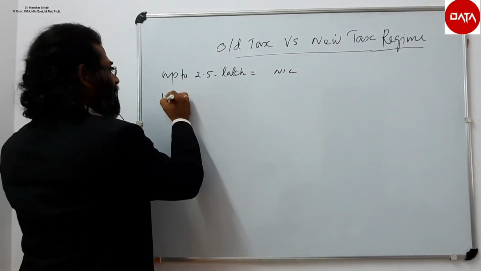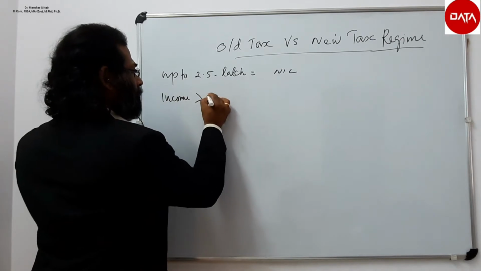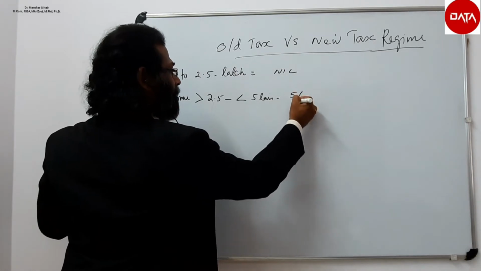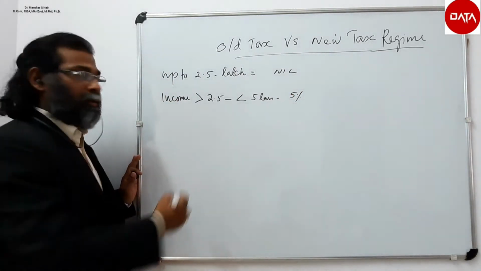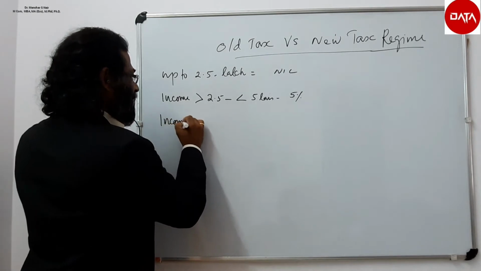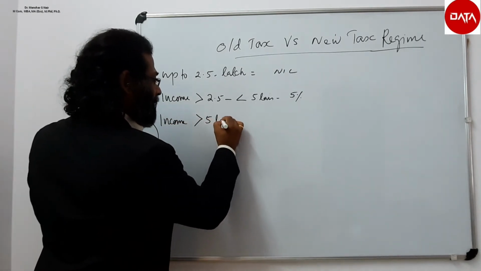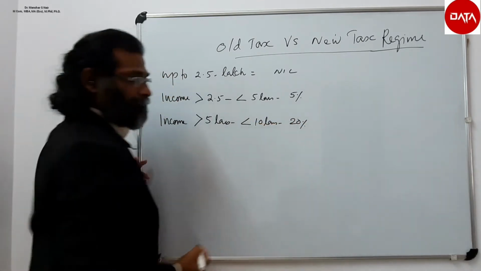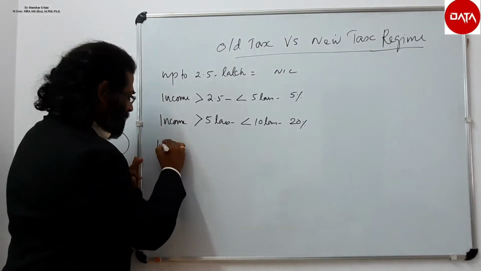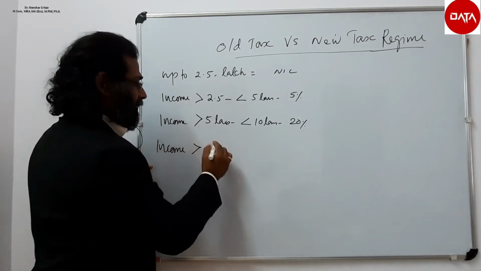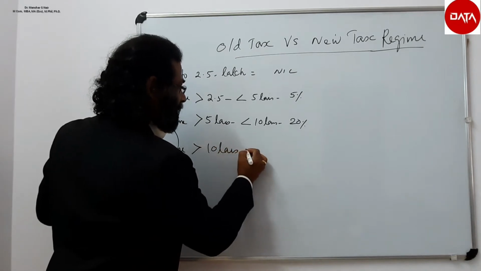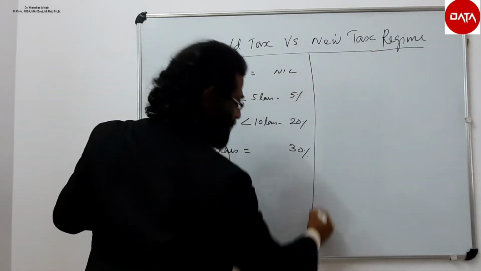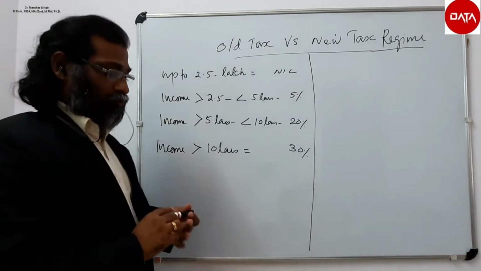Income above 2.5 but less than 5 lakhs, 5% is the rate. Income exceeding 5 lakhs but less than 10 lakhs, the tax rate is 20%. But income exceeding 10 lakhs, the tax rate is 30%. This is the tax rate which exists as per the previous regime.